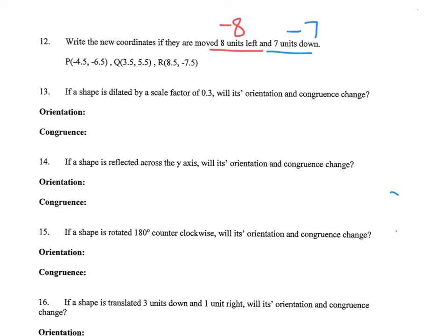13, if a shape is dilated, that means the size changes. And it doesn't really matter what the scale factor is for this part. It's just asking if the orientation, so that's the direction a shape is facing, and or the congruence, the size, changes. So when we dilate a shape, it's just saying it gets smaller or it gets bigger. So the direction it's facing will not change. No. But the congruence does change. Dilation is the only one where the congruence changes, so yes.